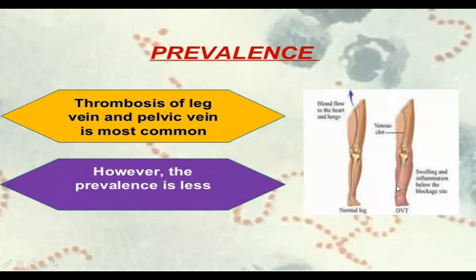And how it looks like: this is a normal leg, and this is the normal blood flow which takes place upward. But when the thrombus has taken place over here because of the blockage, here is the venous clot which is present. Obviously the venous blood keeps going toward the back side over here, and the part becomes swollen. So this part becomes swollen, and as for the color of the skin, here it is something pinkish or normal skin color.